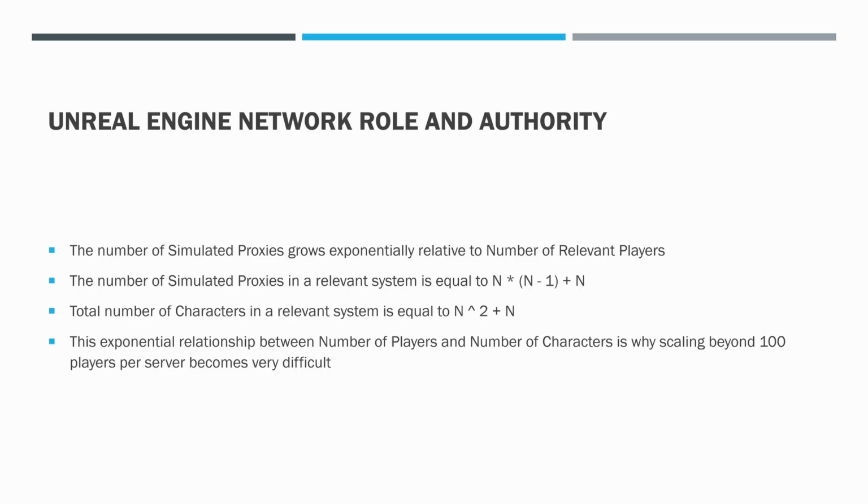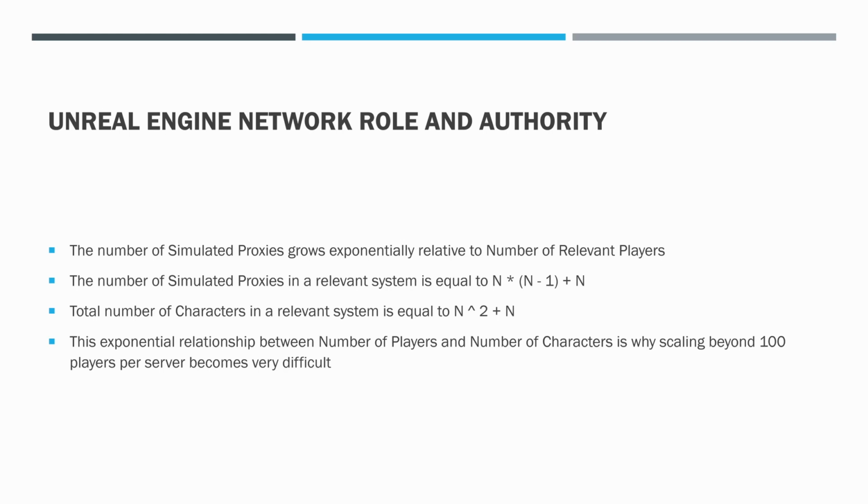So what we just saw is that the number of simulated proxies grows exponentially relative to the number of relevant players. The number of simulated proxies in a relevant system is equal to n times n minus 1, plus n.